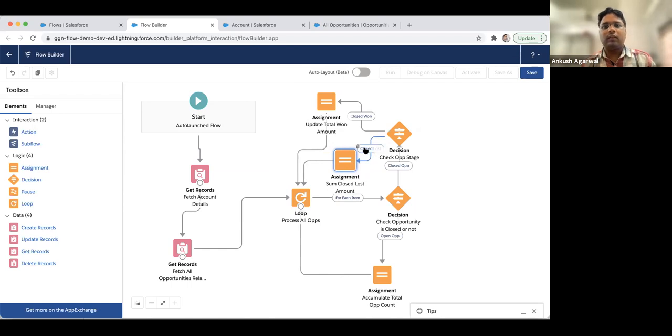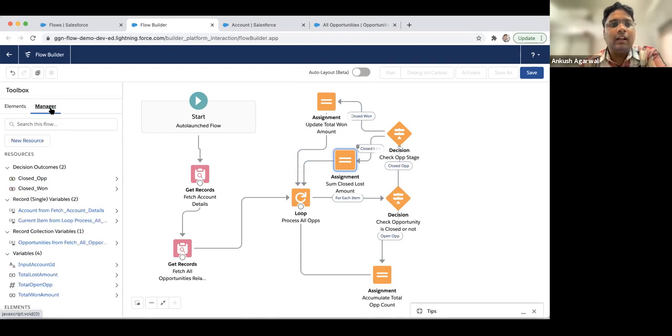So this one is for closed lost and this one is for closed won. Now we have accumulated all three values: total won amount, total lost amount, and total number of open opportunities. Now we have to send an email.